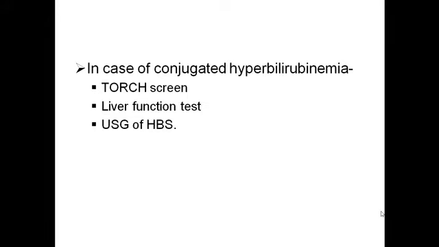But if there is conjugated hyperbilirubinemia, then TORCH screening, liver function test, and ultrasonogram of the hepatobiliary system should be done. The commonest causes are biliary atresia and choledochal cyst, to exclude these, and also to exclude TORCH infection.